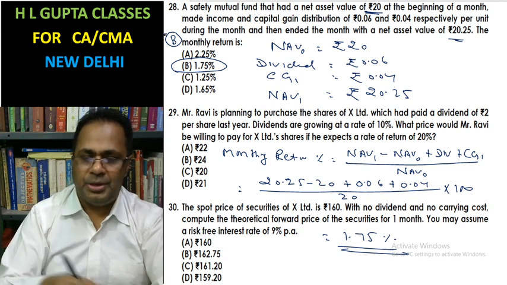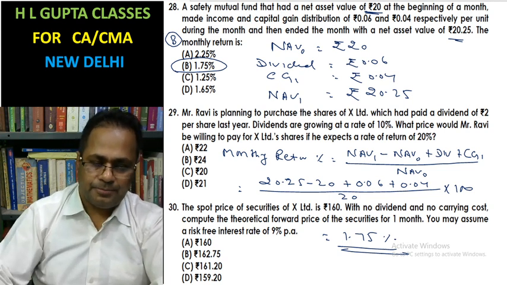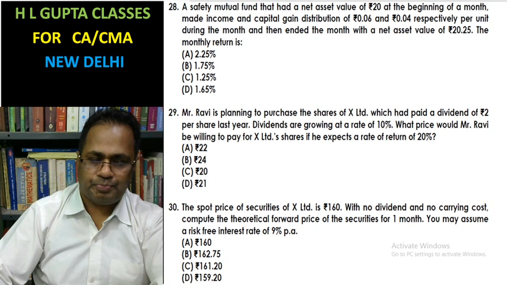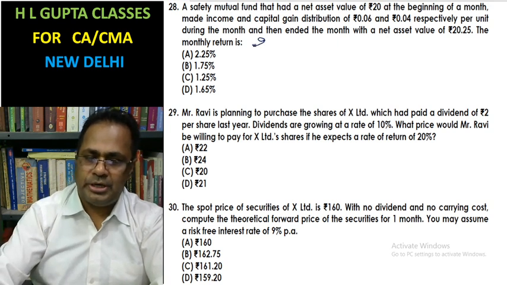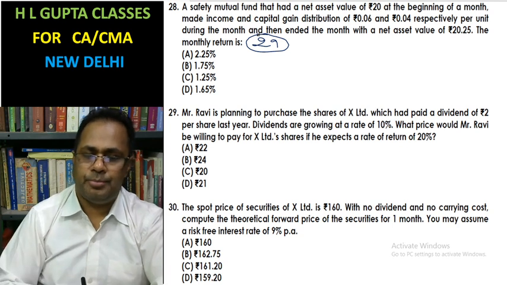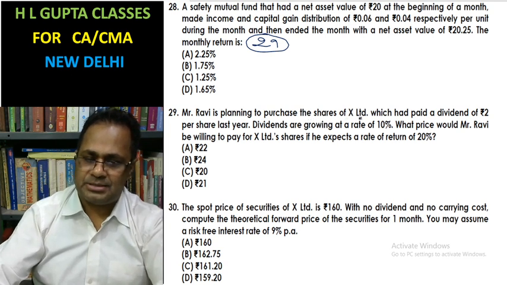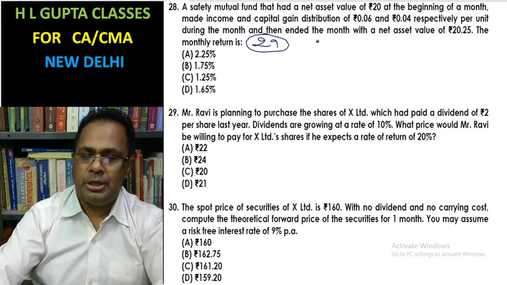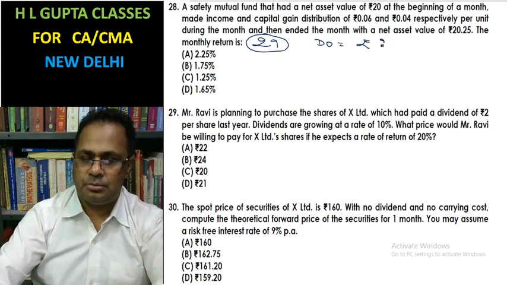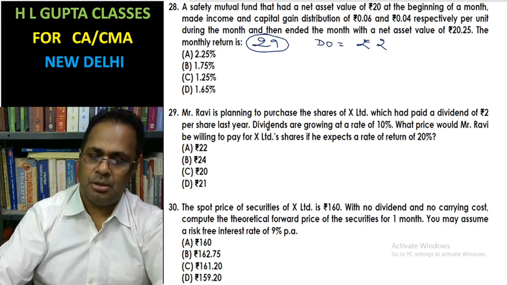Now please read question number 29 here. Please look at it. Mr. Ravi is planning to purchase the share of X Limited, which paid a dividend of rupees 2 per share last year.